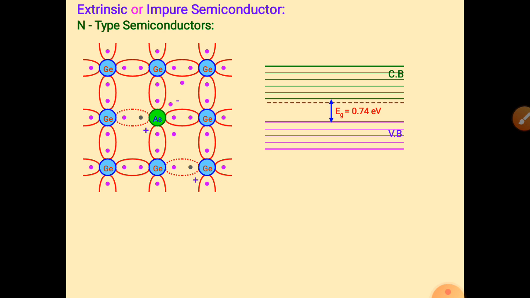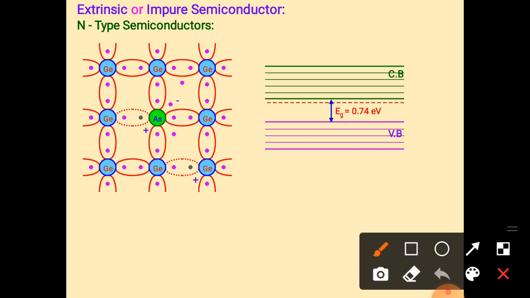So see here, why do we use the term N type semiconductor? N means negative. Why negative? Because this crystal has more electrons, and if any charged body has more electrons, that substance is known as negatively charged.